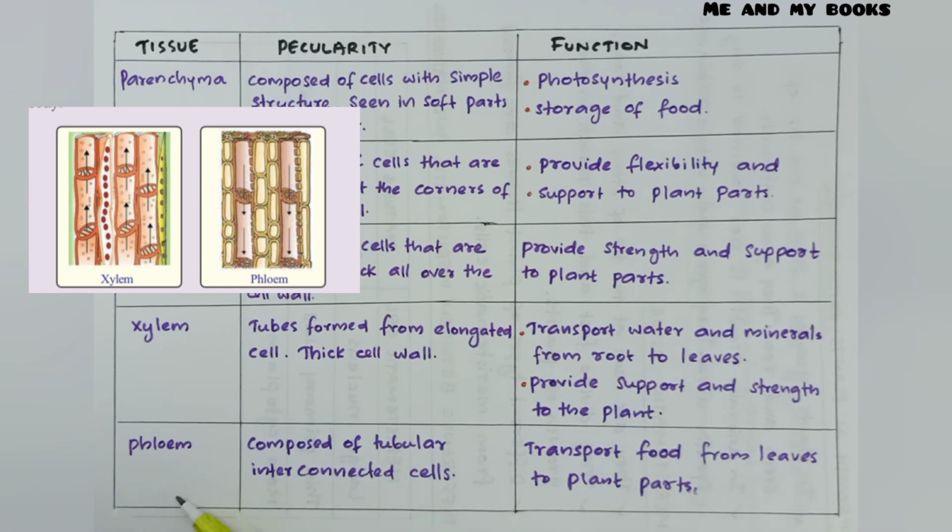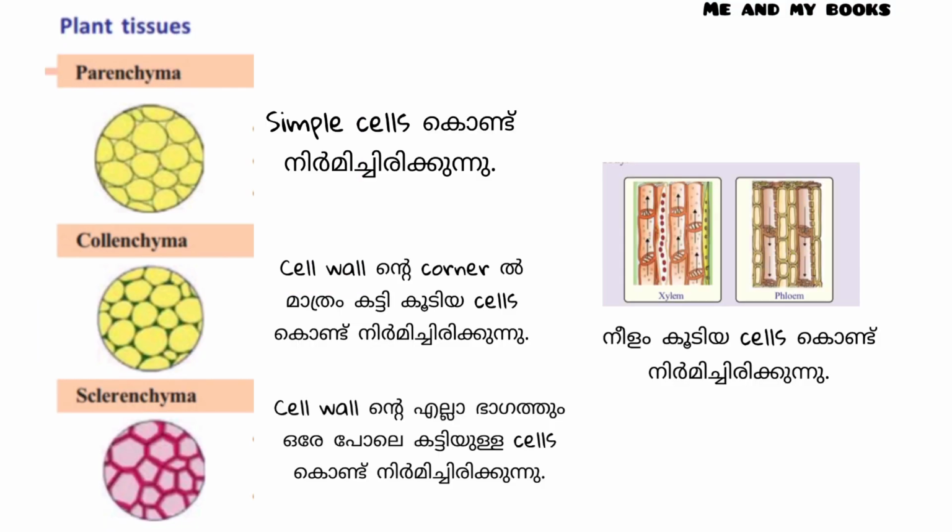Next tissue is phloem, composed of tubular interconnected cells. They are also formed of tubular cells which are interconnected with each other. They transport food from leaves to the plant parts. Phloem helps to transport food from the leaves to different parts of the plant.